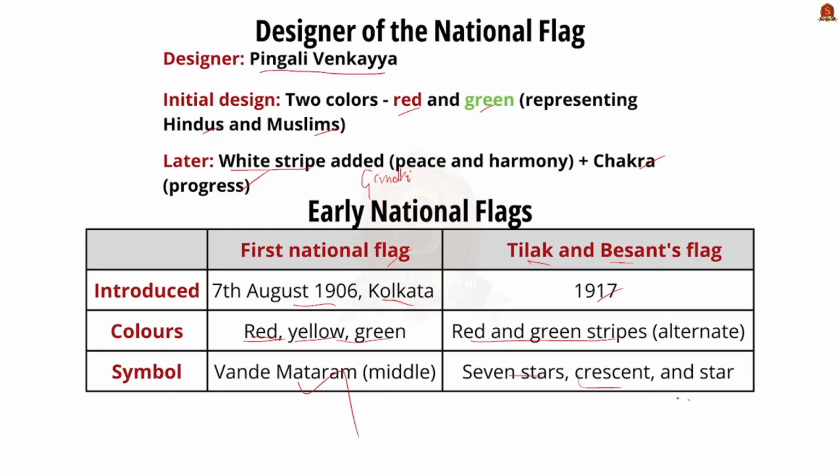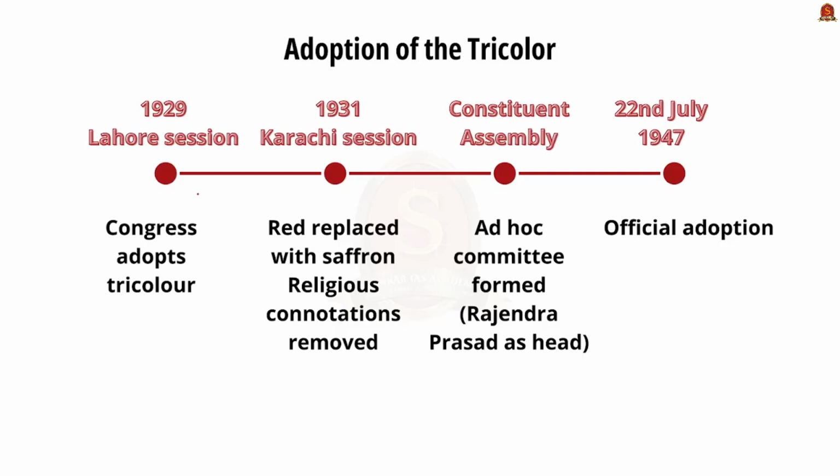Later, in the year 1929, the Congress hoisted a tricolor flag in the Lahore session. So this is the main important fact regarding the flag. In the year 1931, the Congress committee met at Karachi and adopted the tricolor flag, and red in the flag was replaced with the current saffron and made the flag free from religious interpretations.